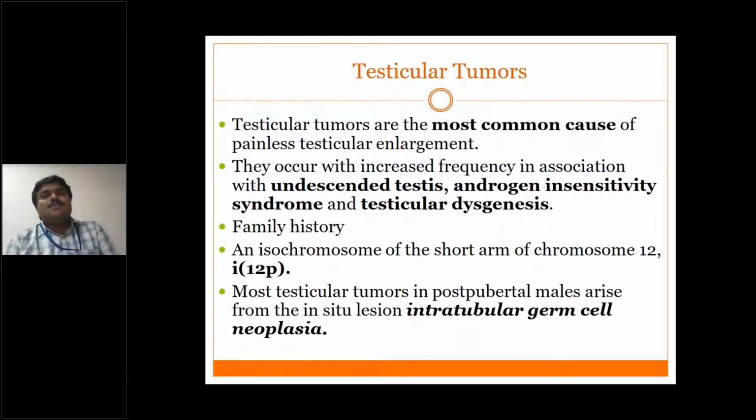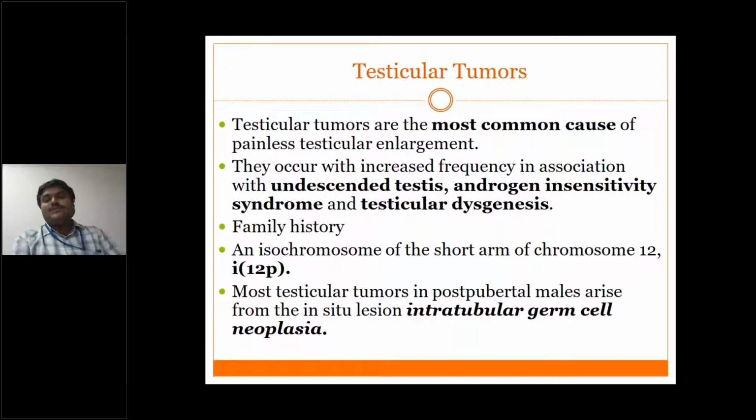Testicular tumors are the most common cause of painless testicular enlargement. They occur with increased frequency in association with undescended testis, androgen insensitivity syndrome, and testicular dysgenesis. So there is an increased risk for testicular tumors. Family history is also very important. Next important thing is the presence of isochromosome of the short arm of chromosome 12. This you should remember, as it may come in your MCQs: isochromosome of the short arm of chromosome 12 is seen in patients with testicular tumors.